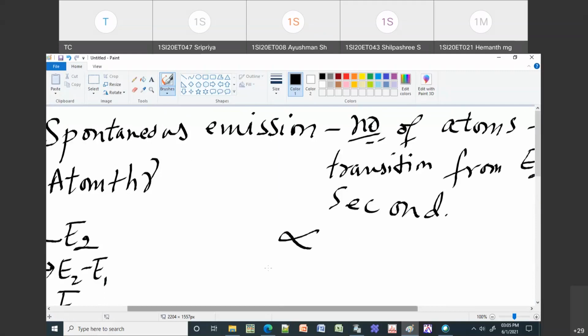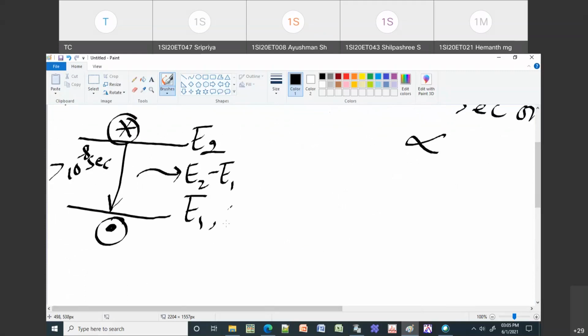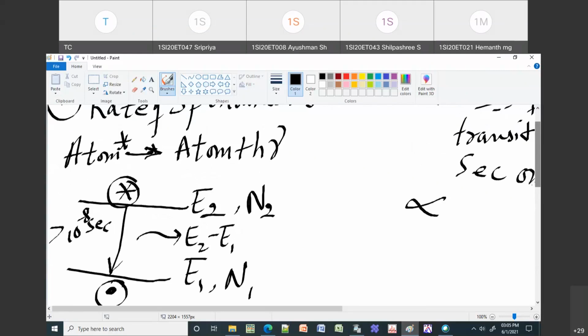In the previous case, if I had more atoms in E1, that would give more induced absorption. Along with that, you had U of nu, which is nothing but the external photons. If I give more photons, then I can have more induced absorption. But in this case, you need only the atoms which are in the excited state, because you don't need U of nu, since you don't need to supply any external energy.